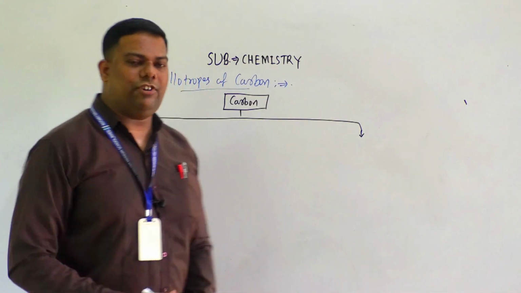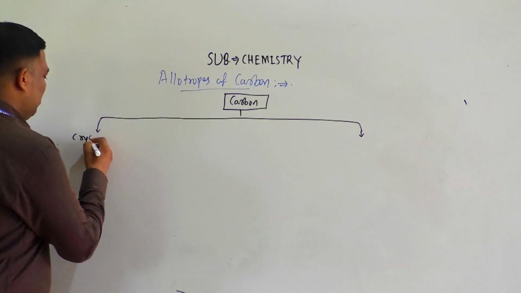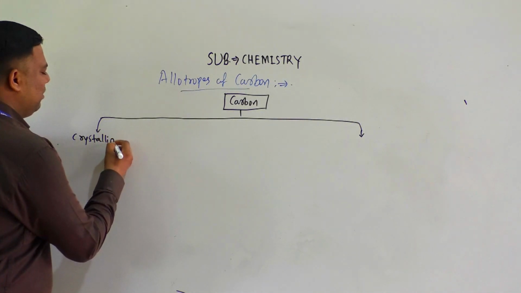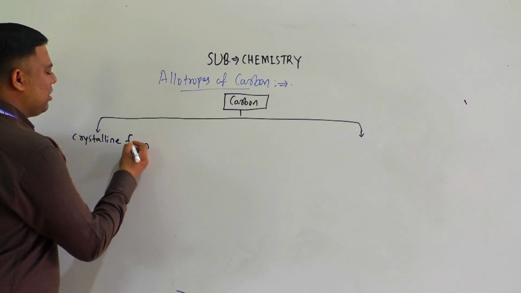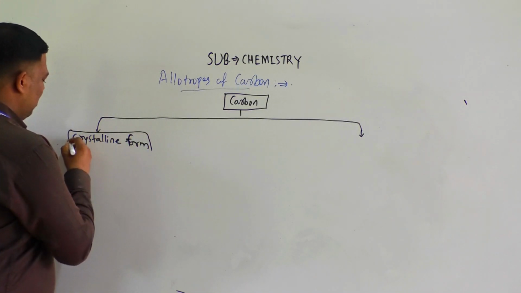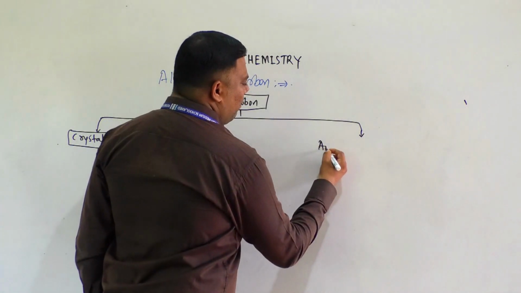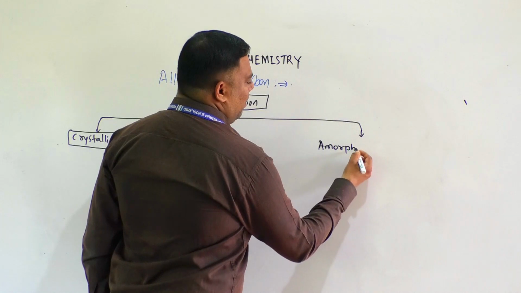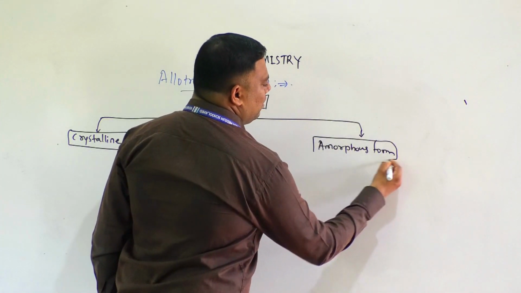Crystalline and amorphous. First, the crystalline form. Then the amorphous form of carbon.